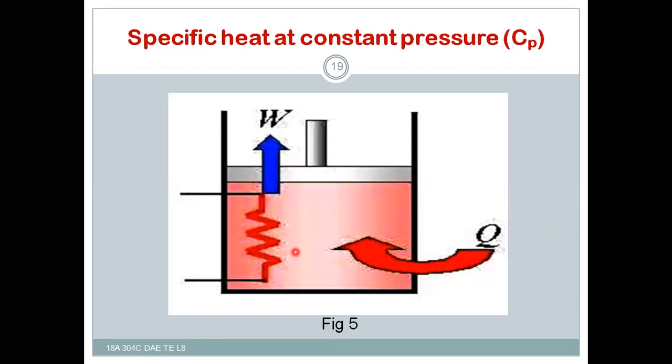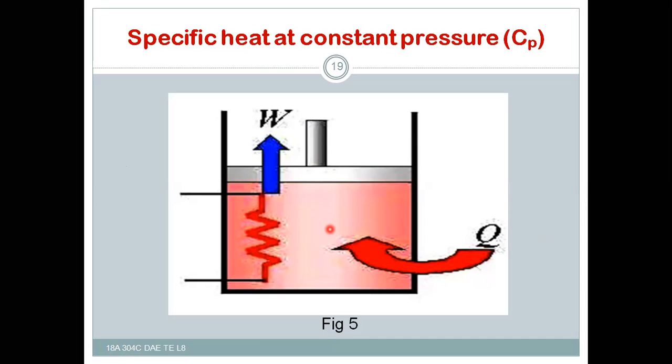Now let us see this. This is the movable lid. As we supply heat to the gas and it goes on heating, there is a rise in temperature. As the pressure is kept constant, there is a rise in temperature and also a rise in volume.